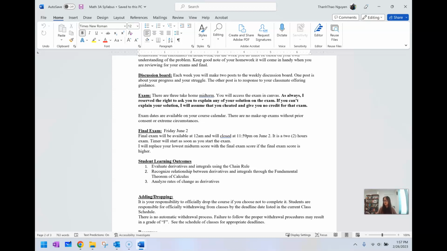Add and drop. You are responsible to officially drop the course if you choose not to complete it. Students are responsible for officially withdrawing from the class if the deadline is listed in the current class schedule. There is no automatic withdrawal process, so don't count on us dropping you, right? Failure to follow the proper withdrawal procedure may result in a grade of F.